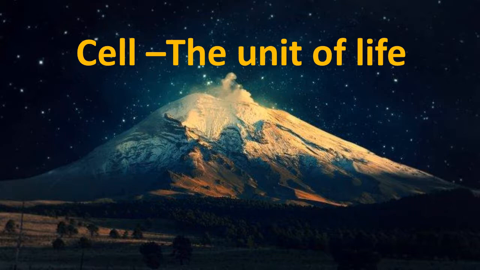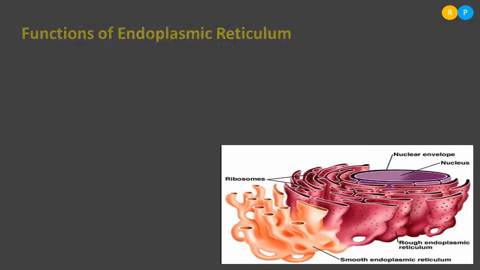In this video, let us continue our study on the cell organelles present in eukaryotic cell. Now let us understand the functions of endoplasmic reticulum. In our last video, we understood that endoplasmic reticulum is of two types. One is rough endoplasmic reticulum, another one is smooth endoplasmic reticulum.